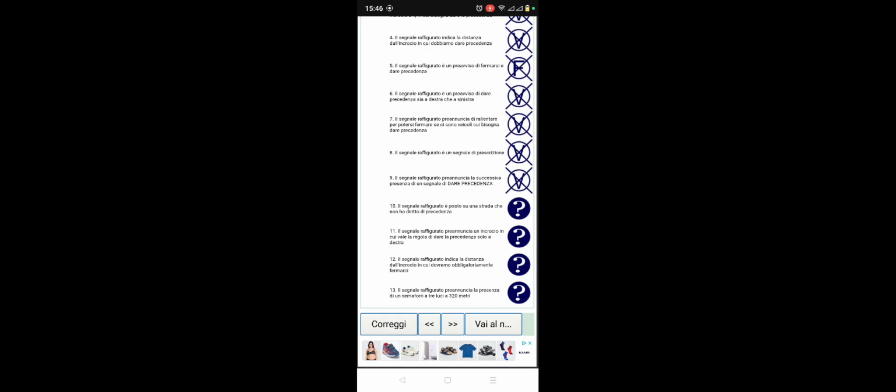Number 10, il segnale raffigurato, this sign figure, è posto su una strada che non ha diritto di precedenza. Yes. So this sign figure is placed on a road that does not have right of way. Che non ha diritto di precedenza. So they place this signal on a road that doesn't have right of way.